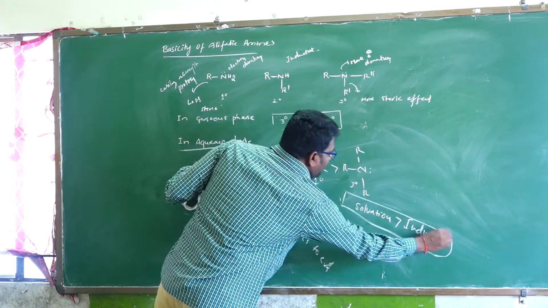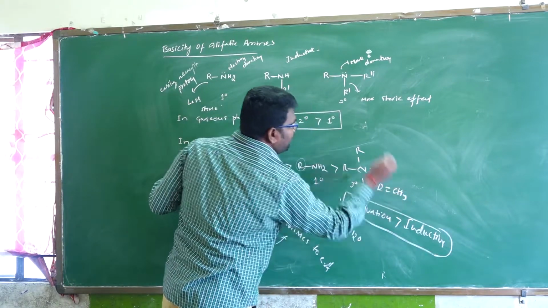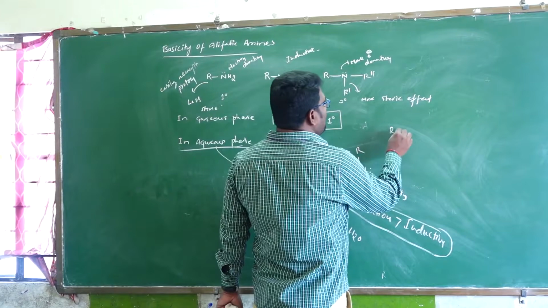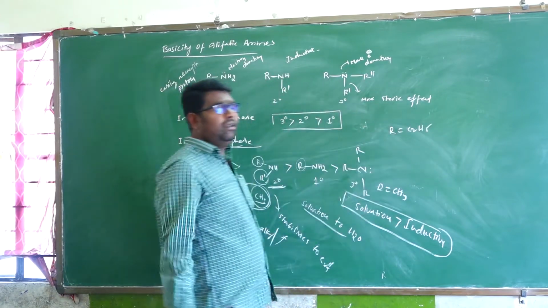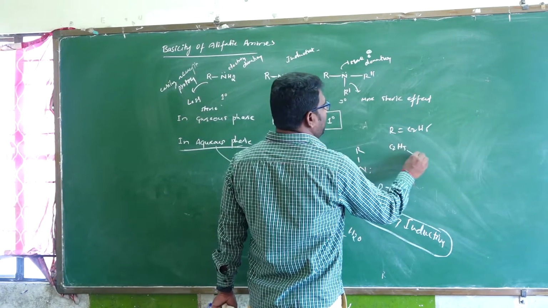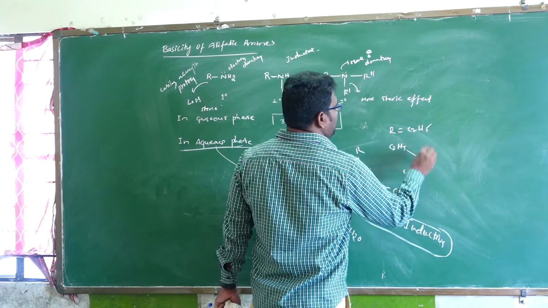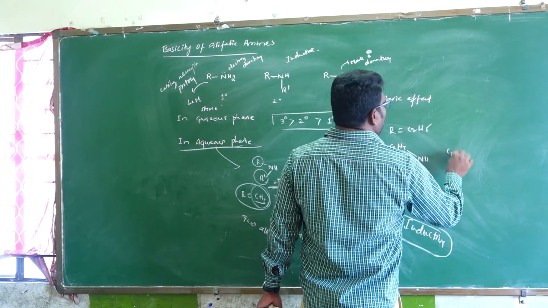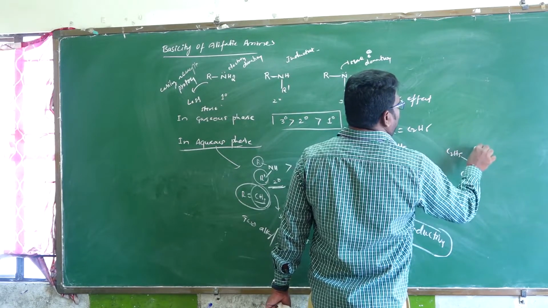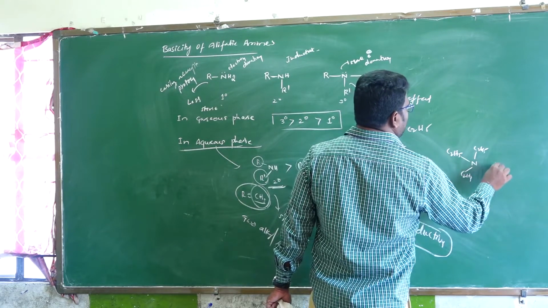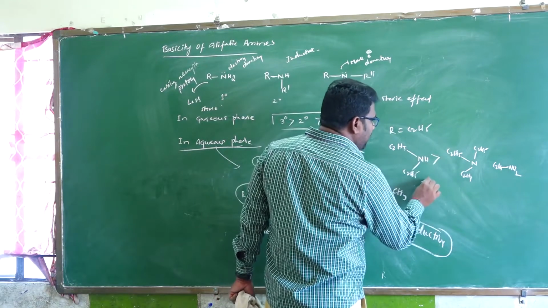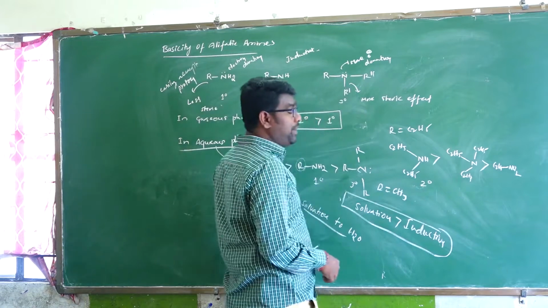But if R is C2H5, an ethyl group, not a methyl group, for example C2H5 NH C2H5, then C2H5 N C2H5 with another C2H5, and then C2H5 NH2, here also the secondary amine is more basic than the tertiary and the primary.